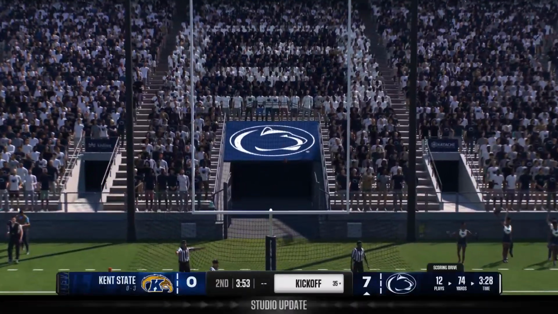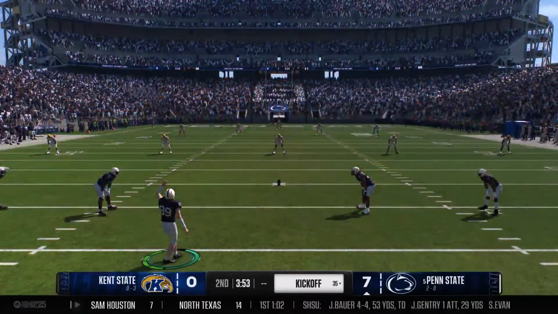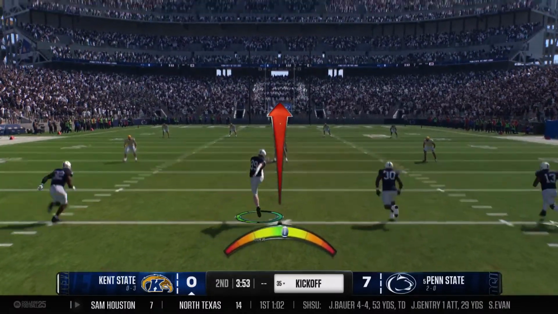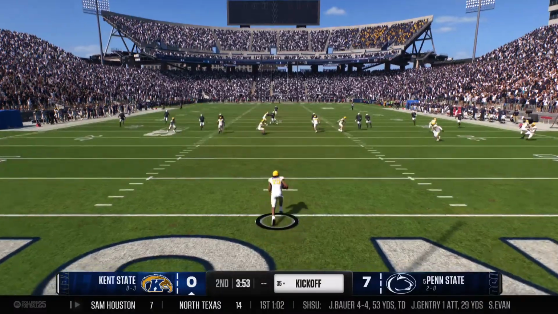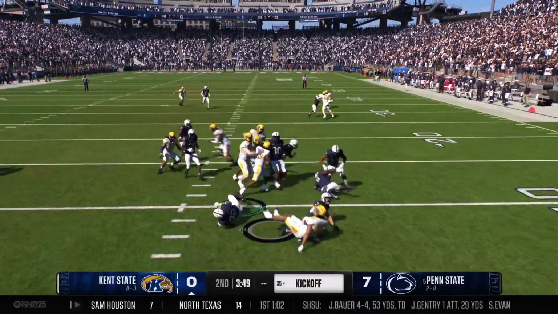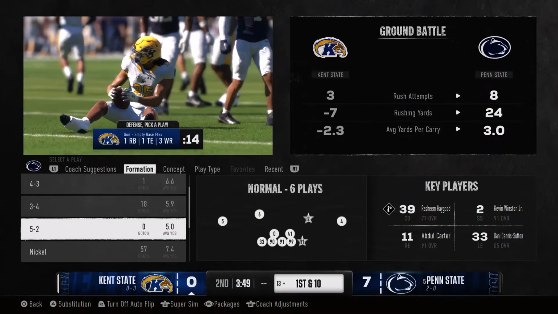And the extra point makes it 7-0. They put it in the end zone with a 12-play scoring drive. And they get it into the end zone with a 6-yard touchdown pass. And he's going to bring it out of the end zone. And the returner could find no daylight. He goes down.